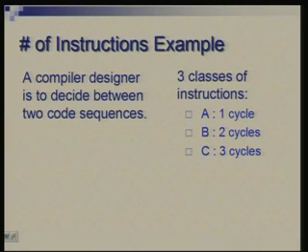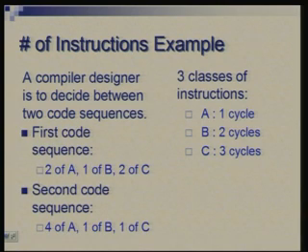The instruction set architecture available to him offers three classes of instructions, A, B and C, and they differ in terms of their functionality, but in terms of cycles, the number of cycles spent is 1, 2 and 3 in the three cases. Class A instructions take 1 cycle, class B 2 cycles, and class C 3 cycles each.